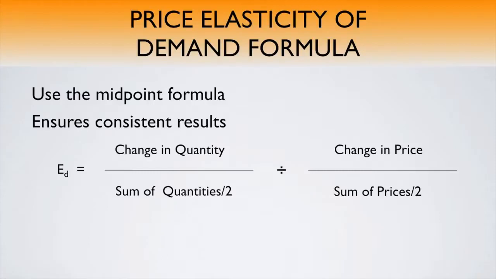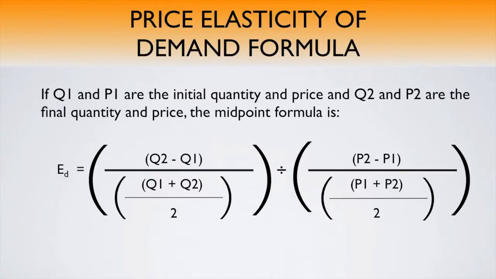The same relationship can be shown using the midpoint formula, where we determine the average of the change in quantity using the initial and final quantities and the average change in initial and final prices. We employ the midpoint formula to obtain the same coefficient of elasticity of demand, regardless of whether the price changes we analyze are changes up or changes down. The midpoint formula calculates the average percent change for both quantity and price using the initial and final quantities and the initial and final prices.